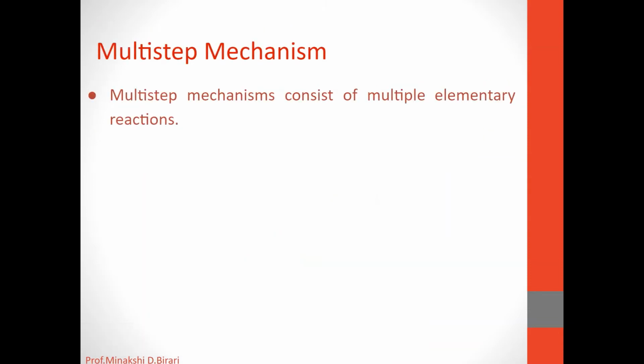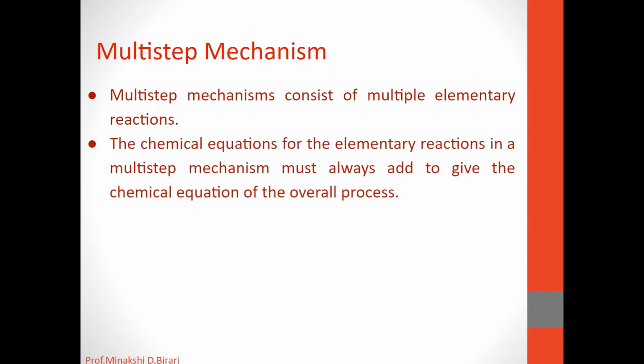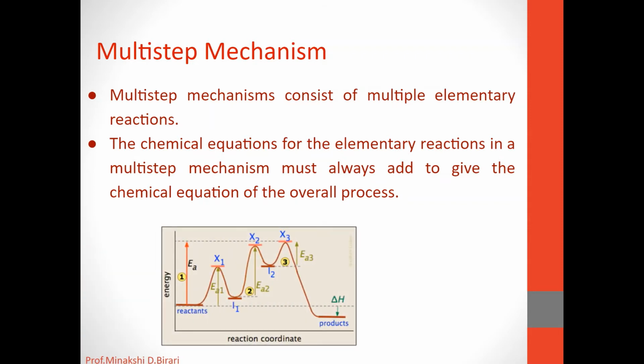A multi-step mechanism consists of multiple elementary reactions. The chemical equations for the elementary reactions in a multi-step mechanism must always add to give the chemical equation of the overall process. So that is the graphical representation. Several elementary steps are involved, and their chemical equations must always add to give the chemical equation of the overall process.